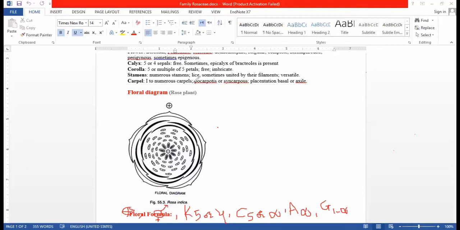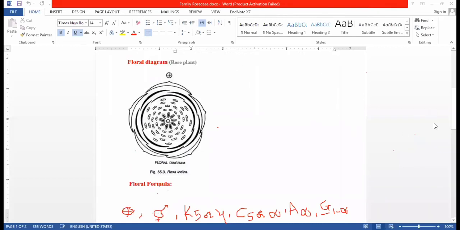So what is the ovary position? Ovary is superior. If the ovary is inferior, we put a line above the G, but here the ovary is superior. So this is how we write the floral formula.